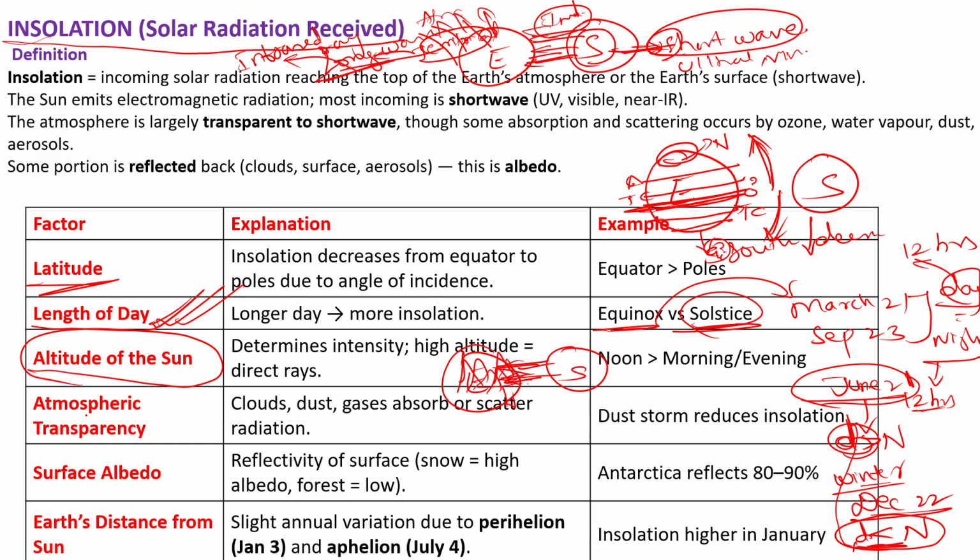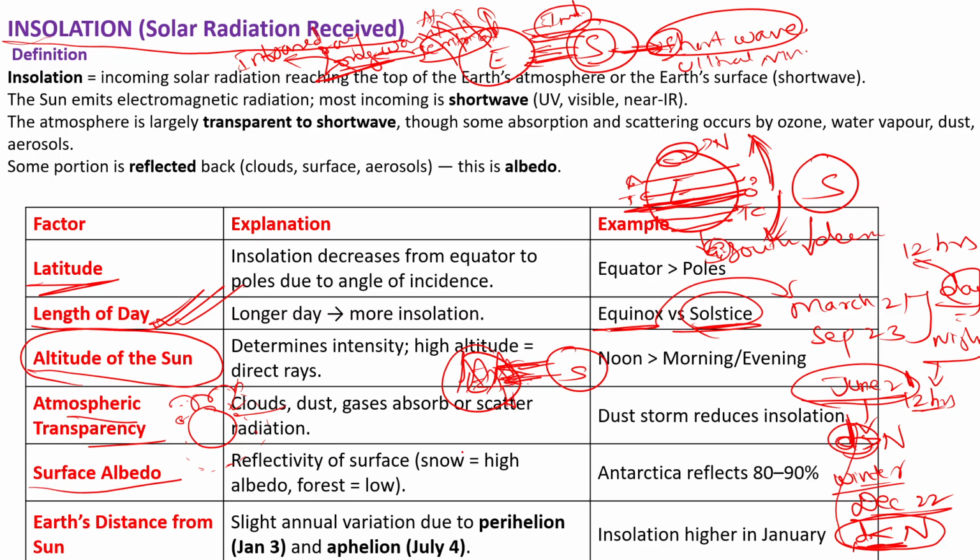And the next is atmospheric transparency. For example, if the earth's atmosphere has a clear sky, it will receive more insolation. If the atmosphere is covered with clouds, dust, air particles and gases, the reception of insolation decreases.